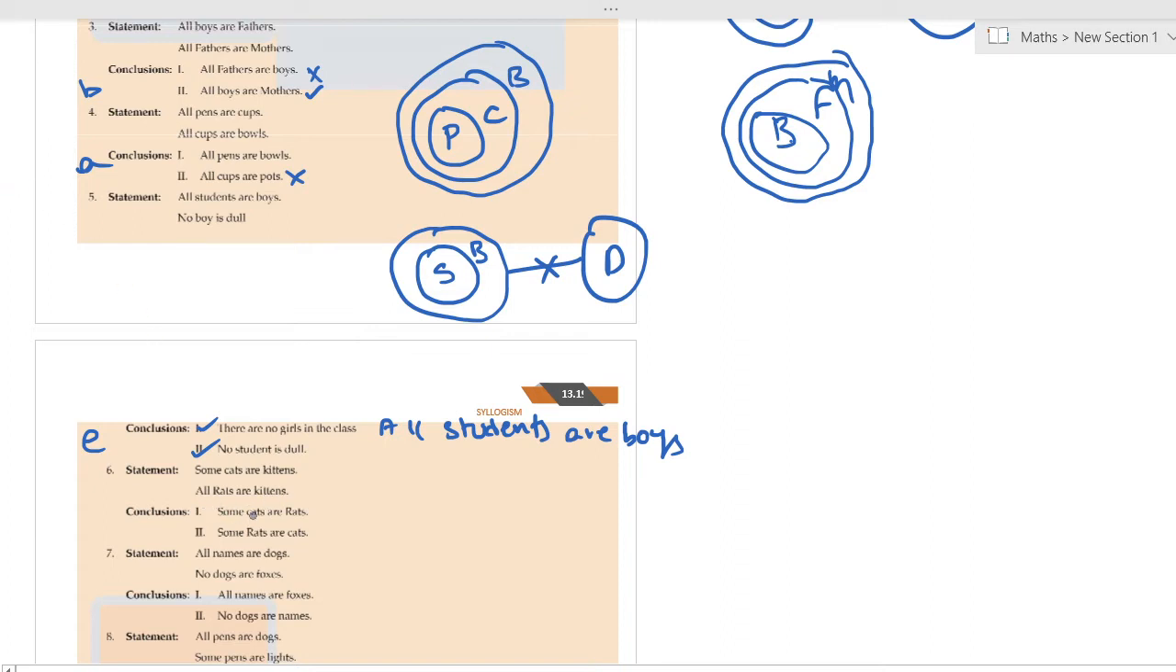Some cats are kittens. All rats are kittens. Some cats are rats? We don't know. There could be a possibility, but we cannot conclude because they did not give any relationship between cats and rats. Some rats are cats? We cannot conclude like this either, because they did not give any relationship between cats and rats. So answer will be D. Neither 1 nor 2.